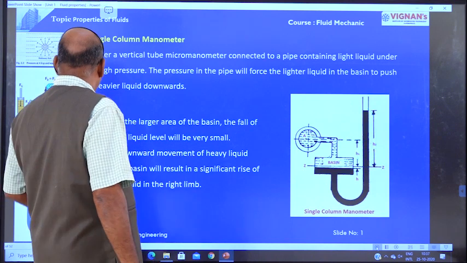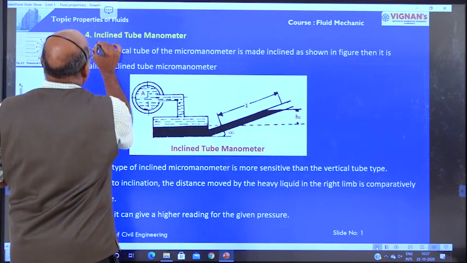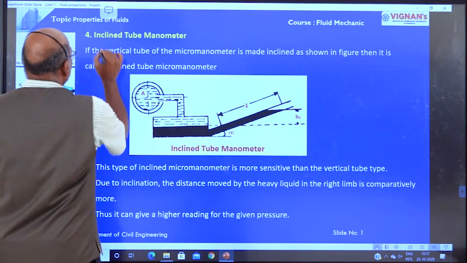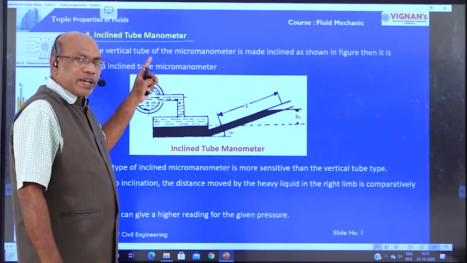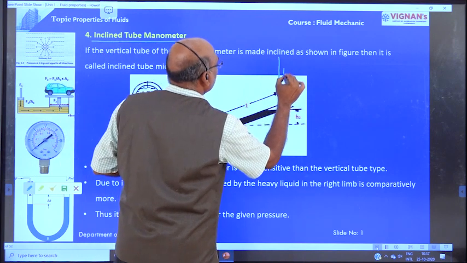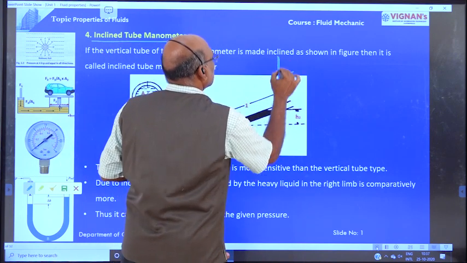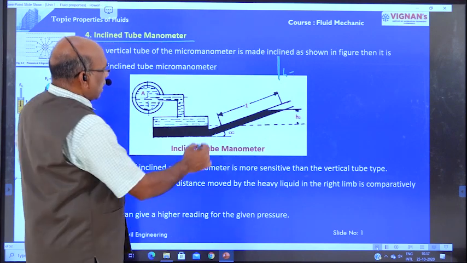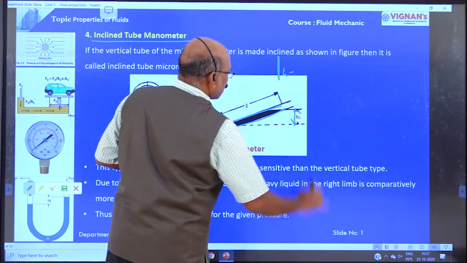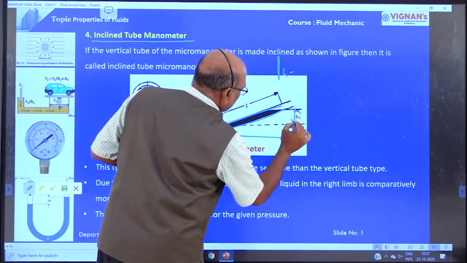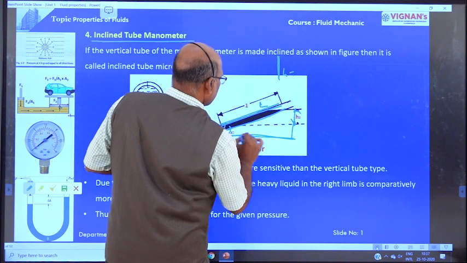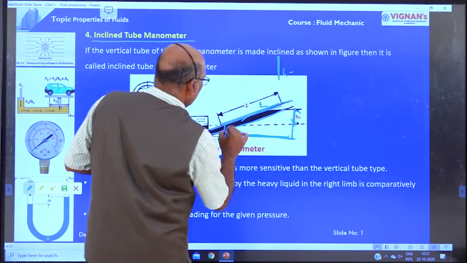Next classification, the inclined tube manometer. This is like the single column manometer, but the only difference is that it is inclined. In the earlier case, that is the vertical single column manometer, we determined h2 directly. Here, in the inclined single column manometer, h2 is determined from the inclination. This is theta, this is length L, this is height h, this is length L, this is theta.